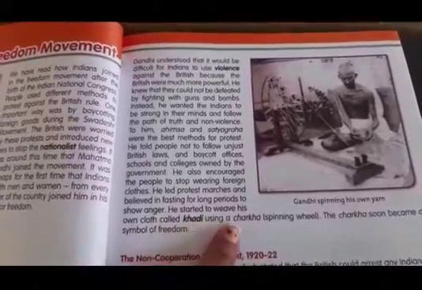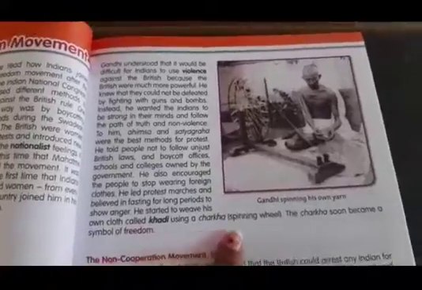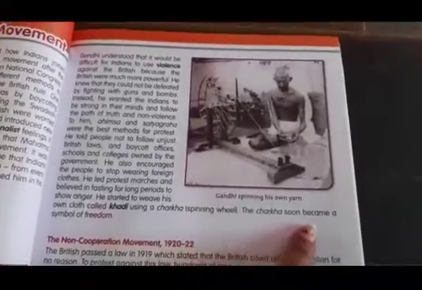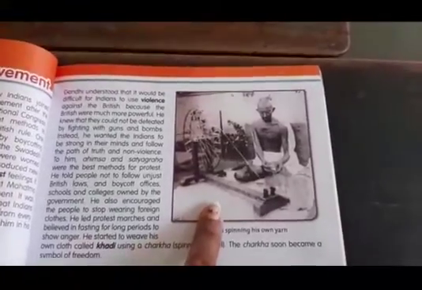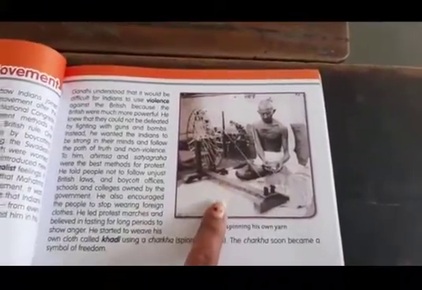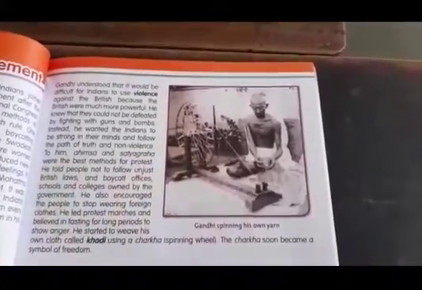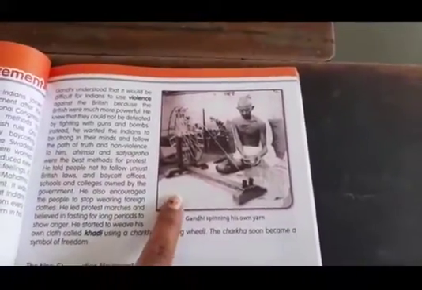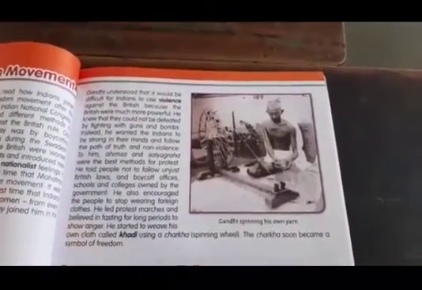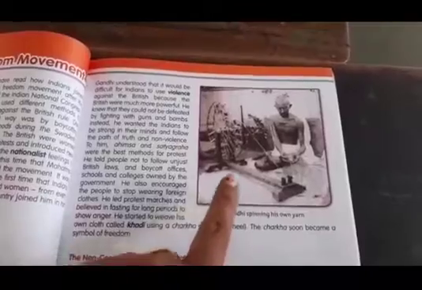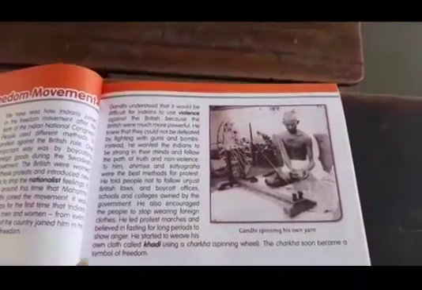He started to weave his own clothes called khadi. Used a charka, a special wheel. The charka soon became a symbol of freedom. See, Gandhiji said that we will prepare our own clothes. We will make our own clothes. By using this wheel, charka it is known as, with the help of cotton, we can make these clothes. So Gandhiji said stop wearing jeans, coats and all, and we will prepare our own clothes and we will wear them. Okay children, this was our S1.